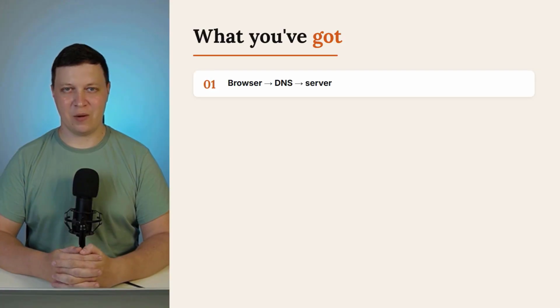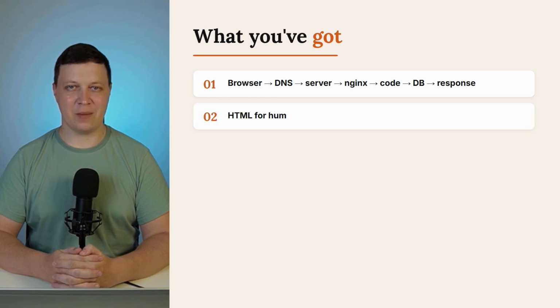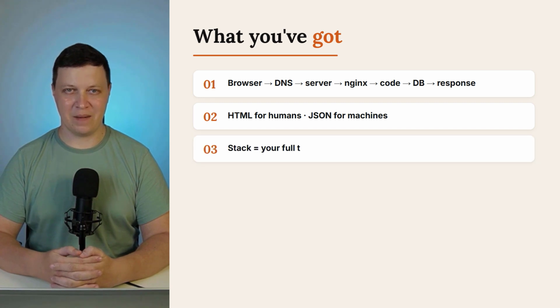Here's what we covered. How a request travels. Browser, DNS, server, Nginx, process manager, code, database, response back. At each step, something can break. Now you have the map.